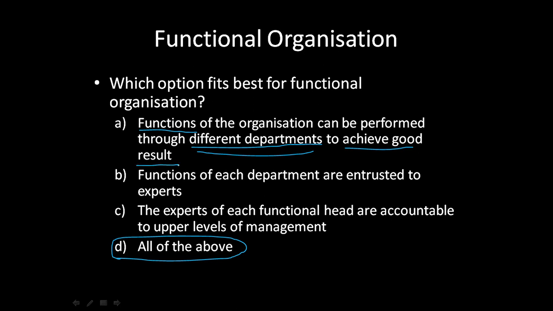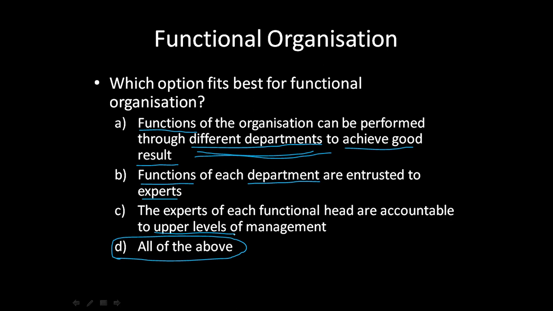Next, option B says functions of each department are entrusted to experts. Now who leads these departments? There are departmental experts or functional experts who lead them. So each department has similar functions and each department is led by that functional expert, the person who is expert at those functions. Now option C says the experts of each functional head are accountable to upper levels of management. That is, all departmental heads are responsible and accountable to upper levels of management.